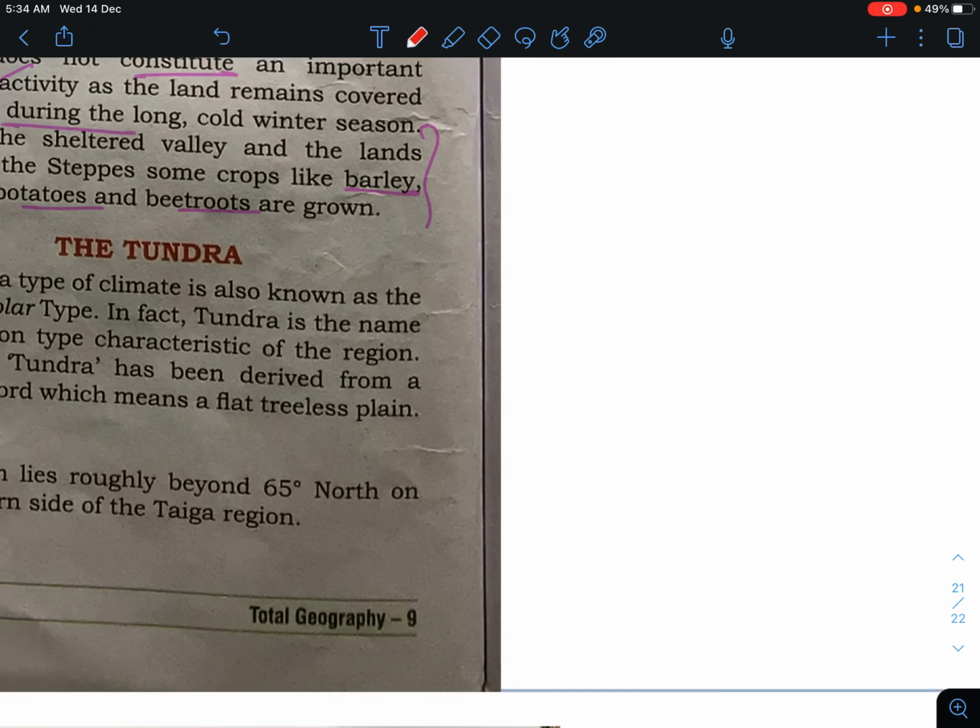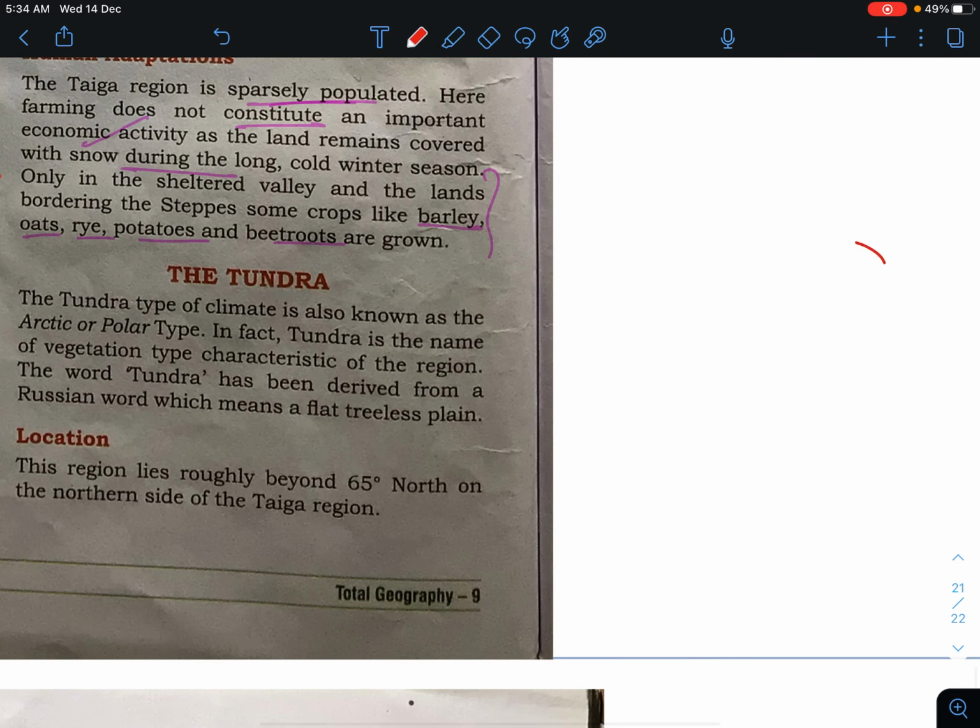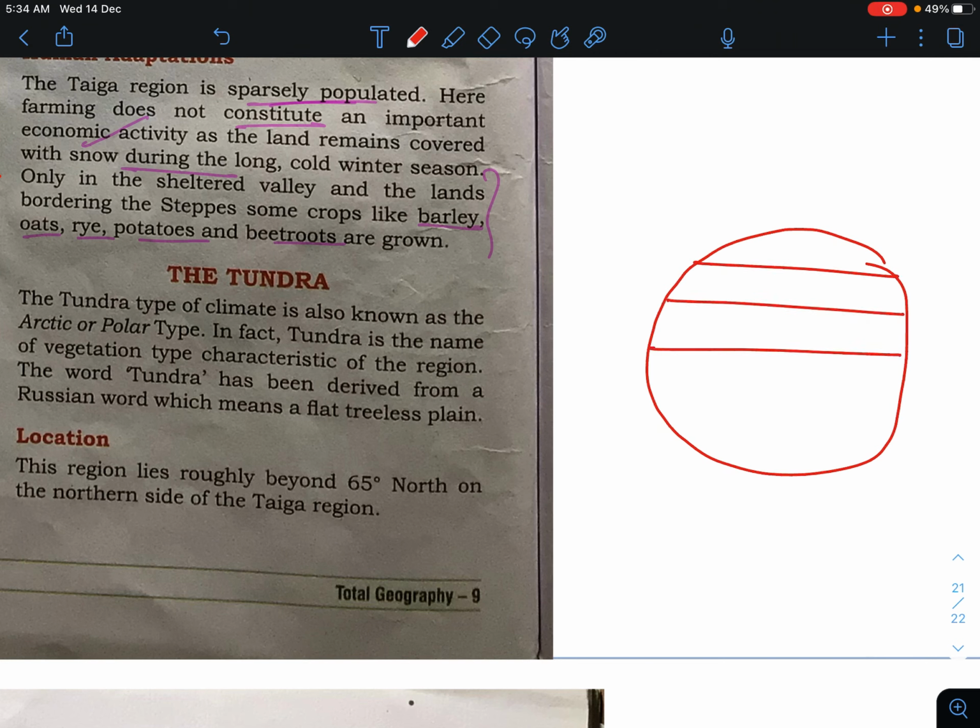Why? Because we will study that this is our globe and this is our equator, this is our tropical cancer, this is our Arctic circle, and this is our North Pole. So we are actually focusing on this region, the region above the Arctic circle in the northern hemisphere. Since it is lying between the North Pole and the Arctic circle, that's why it is known as Arctic or polar type.